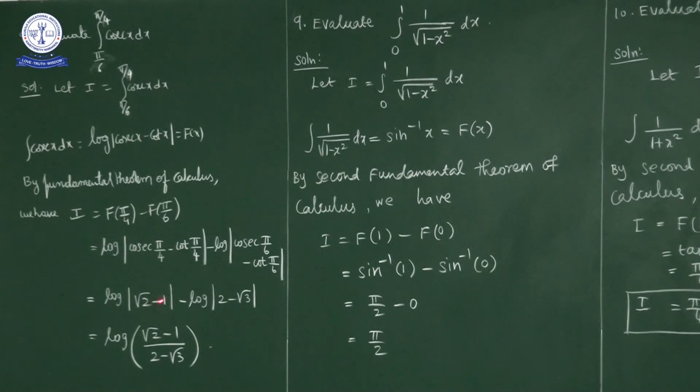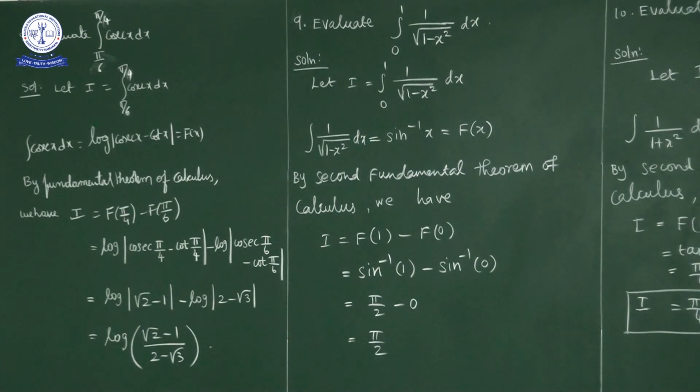Root 2 minus cot pi by 4, which is 1. So log mod root 2 minus 1, minus log mod cosecant pi by 6. Cosecant pi by 6 is 2, minus cot pi by 6 which is root 3. Log a minus log b, what is that? Log a by b. Log a minus log b is log a by b.